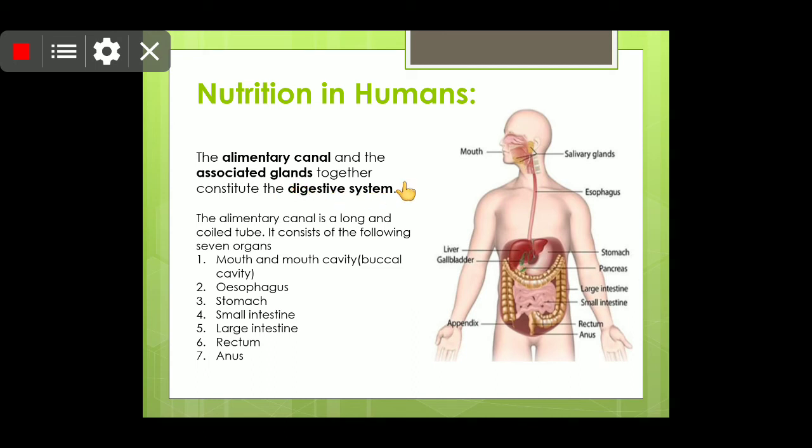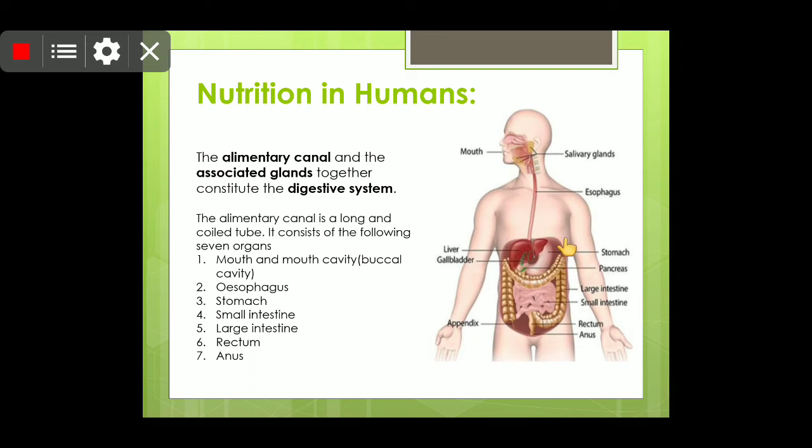As you can see, we intake food from our mouth, and it is chewed up and mixed with the saliva, and will be taken by the pharynx, a muscular tube, and then the esophagus, and then into the stomach, then the small intestine, and then the large intestine, and lastly the undigested food will come into the rectum.